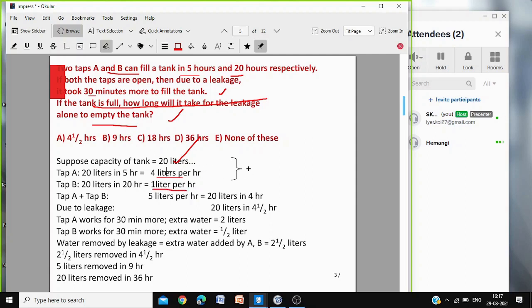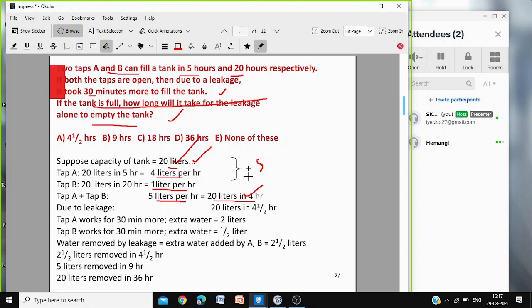So when both the taps are open, 4 liters per hour and 1 liter per hour, the total will be 5 liters per hour. Since the tank capacity is 20 liters, it will take 4 hours to fill 20 liters. So this is without the leakage. If there had been no leakage, the first would have filled 4 liters per hour, the second 1 liter per hour, the total 5 liters per hour, and for the assumed capacity of 20 liters, it would take 4 hours. Up to this, okay, Betty?